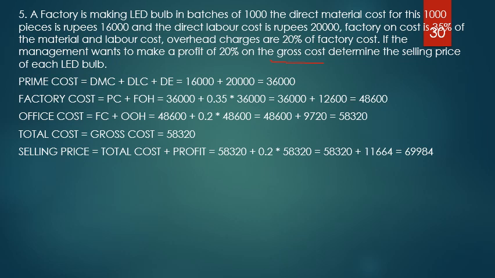And finally it comes out to be 69,984 rupees. For how many LED bulbs? For 1000 LED bulbs. So per bulb it is 69,984 divided by 1000, which is 69.98 rupees or approximately 70 rupees per bulb.